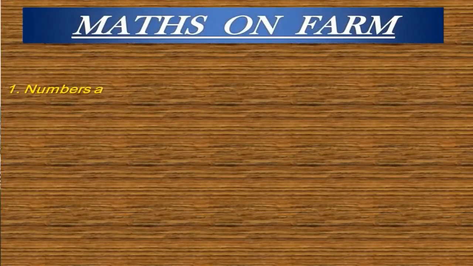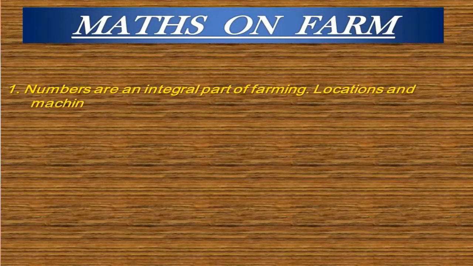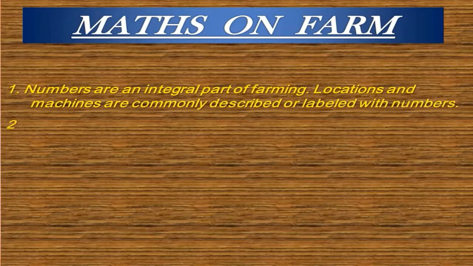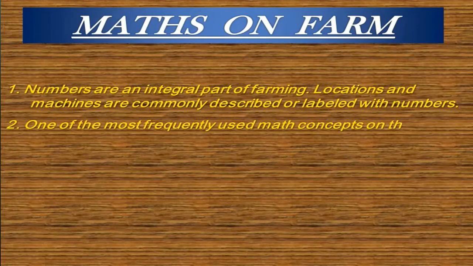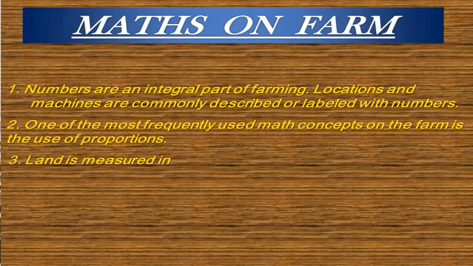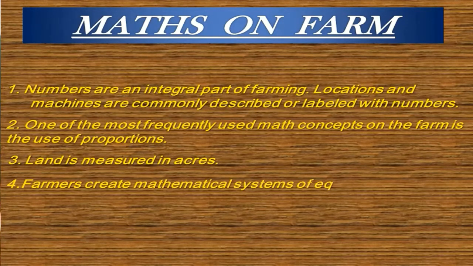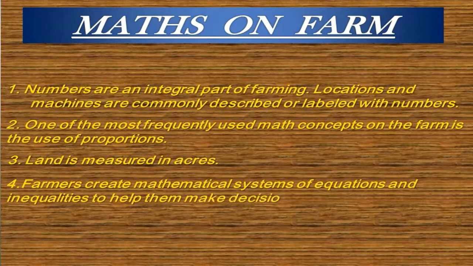Maths on the farm. Numbers are an integral part of farming. Locations and machines are commonly described or labeled with numbers. One of the most frequently used math concepts on the farm is the use of proportions. Land is measured in acres. Farmers create mathematical systems of equations and inequalities to help them make decisions about which crops to be planted in which fields.